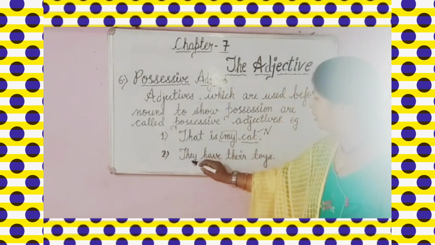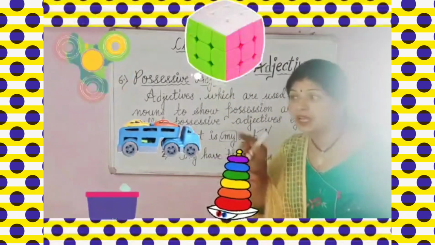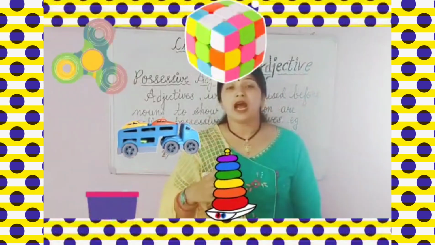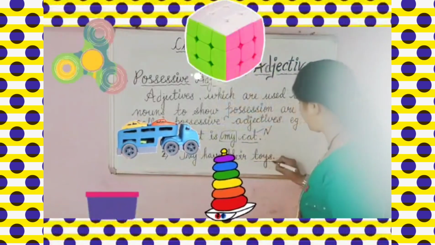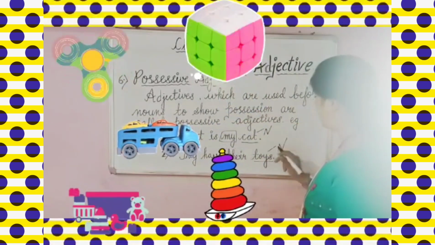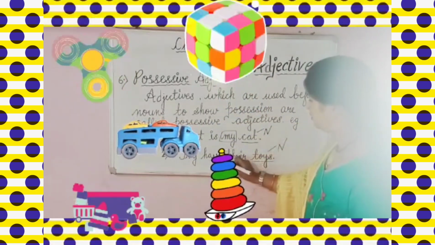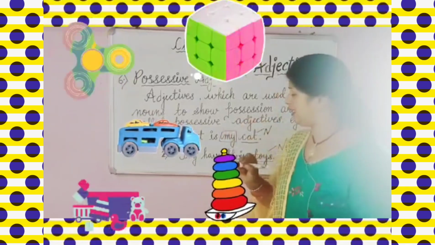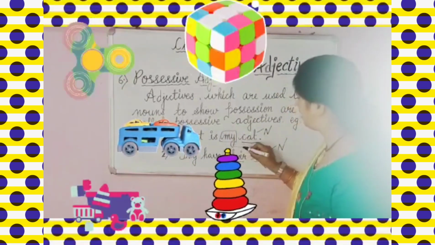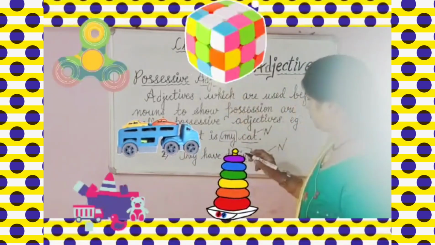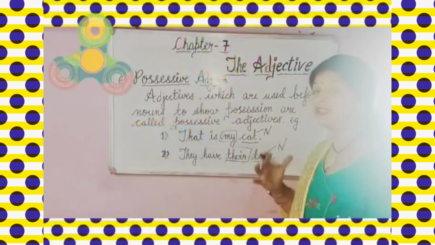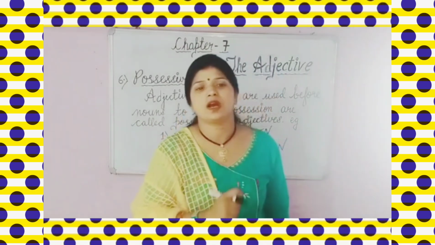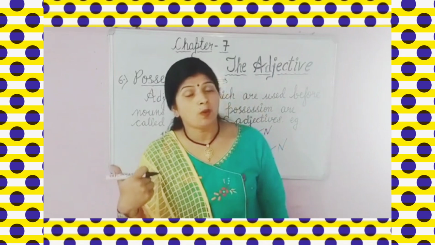Now the second one is: they have their toys. These are their toys. So here also you can see that toy is a noun. And before the noun we are writing one word, that is their. So here this their is your possessive adjective because it is showing the possession. Their is showing possession, that these are their toys.